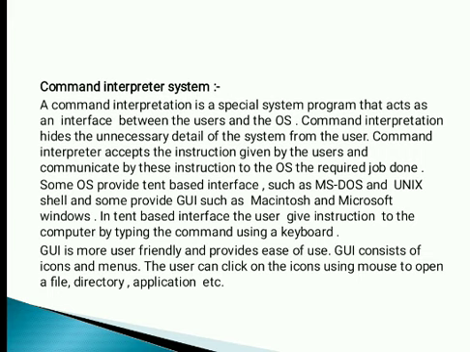Some operating systems provide a text-based interface such as MS-DOS and the Unix shell, and some provide a GUI such as Macintosh and Microsoft Windows. In a text-based interface, the user gives instructions to the computer by typing commands using a keyboard. A GUI, graphical user interface, is more user-friendly and provides ease of use. A GUI consists of icons and menus. The user can click on the icons using a mouse to open files, directories, applications, etc.